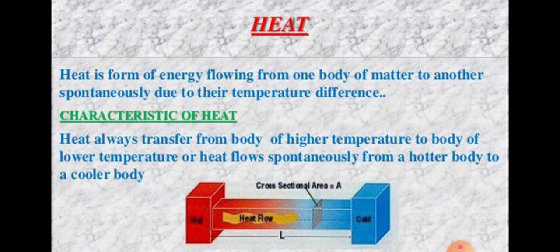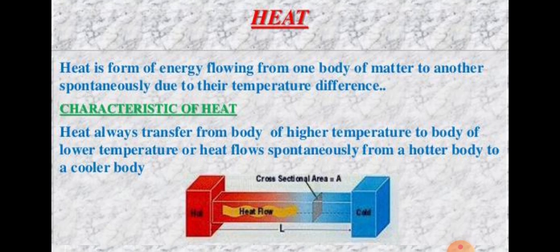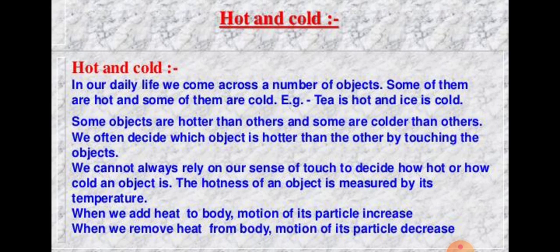Now, hot and cold. In our daily life we come across a number of objects, and some of these objects are hot whereas other objects are cold. For example, tea is hot but ice is cold. Soup is hot but ice cream is cold. A spoon kept in a cup of hot milk is hot, whereas fruit juice is cold. A frying pan kept on a burning gas stove becomes hot, but the handle of the frying pan is cold.